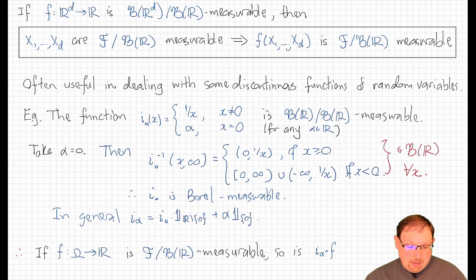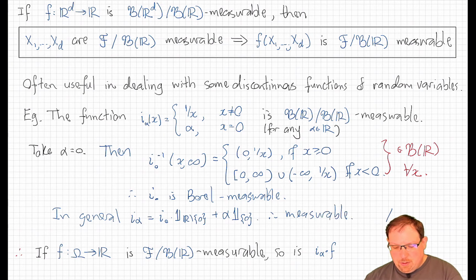That's the definition. It's equal to 1 over x except at 0, which is what I0 is equal to, and equal to alpha at 0. Now notice that this is constructed from measurable functions. Indicator functions of measurable sets are measurable, together with I0 that we know is measurable, and a constant which is measurable, by addition and multiplication, which are continuous operations, and therefore the whole deal is measurable. And that shows that this function is measurable in general.